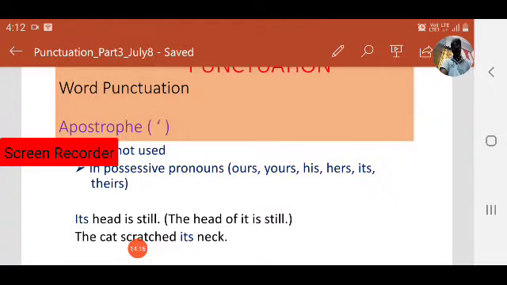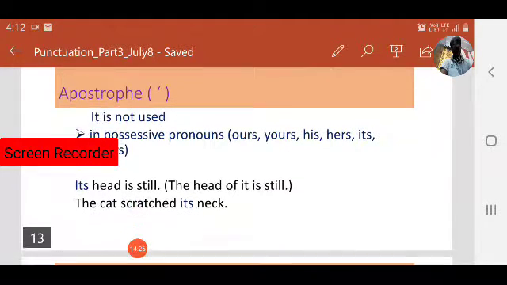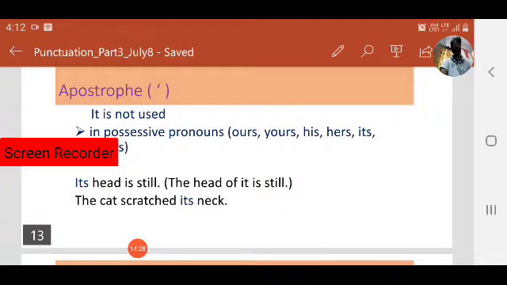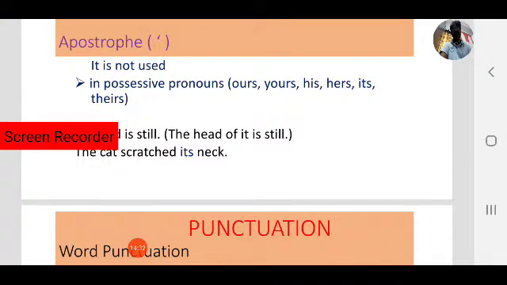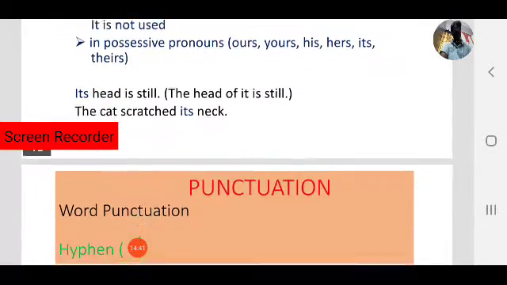Next, the cat scratches its neck. Its neck means the neck of the cat. Its, like its neck, is also a possessive pronoun. So we need not use an apostrophe in this sentence. The cat scratched its neck. After it, no apostrophe is needed. Simply write its, because that is a possessive pronoun.